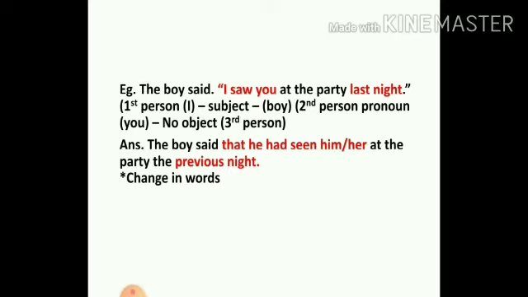So here, because there is no object, you could be anything and you can write any of the third person. So here the you will become him or her. So the boy said he had seen him or her, both right, at the party the previous night. Last night becomes the previous night. And students, remember simple past becomes the past perfect. So please remember all the changes and why you are changing from direct to indirect.